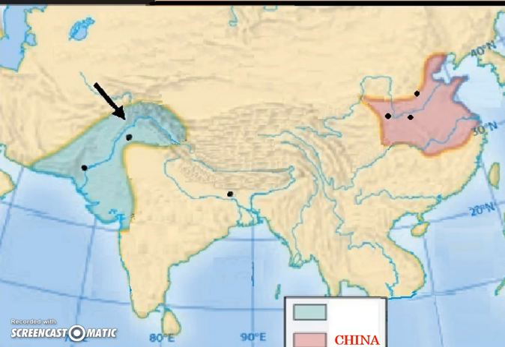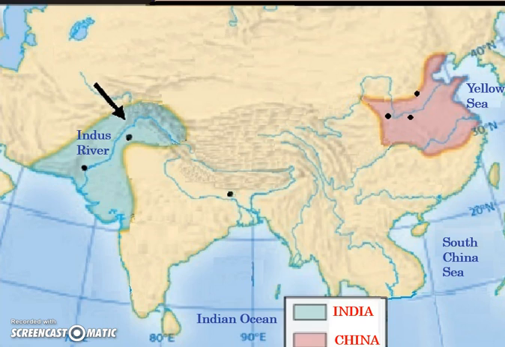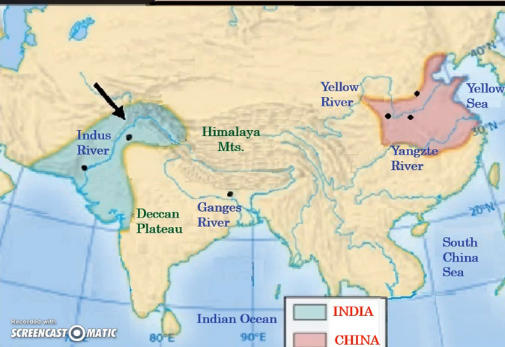All right, your map, let's just double check that you know the pink area is China, the green area is ancient India, this is the Yellow Sea, that is the South China Sea, the Indian Ocean is there, the Indus River is on the far west side, the Ganges River is on the east side of ancient India. The Yellow River is further up north, and the Yangtze River is the southern river in China. The Himalaya Mountains are in the northeast of India and actually west of ancient China. The Deccan Plateau is in the middle of the Indian subcontinent.